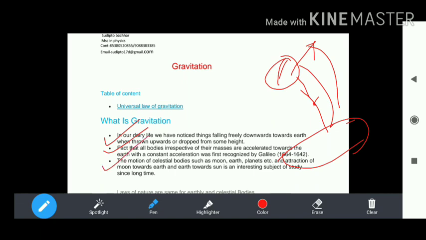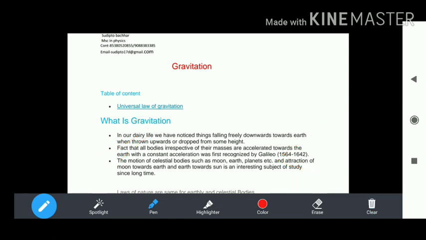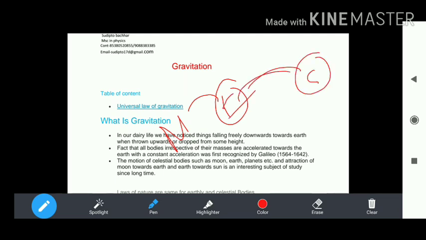The motion of all celestial bodies, meaning the moon, earth, planets, etc. The attraction of the moon toward the earth and the earth toward the sun has been an interesting subject of study for a long time. This is the interesting thing. Okay, we will discuss it later.